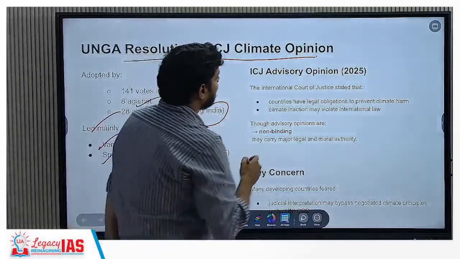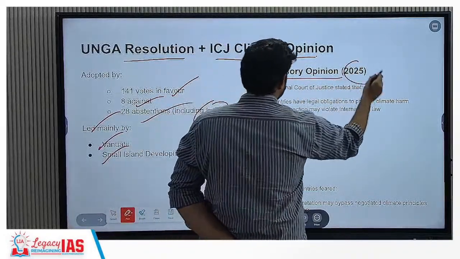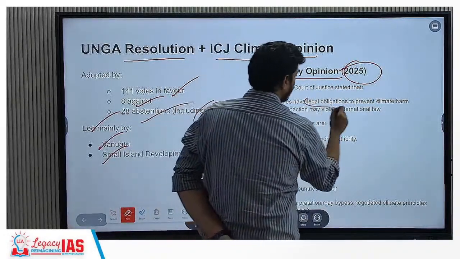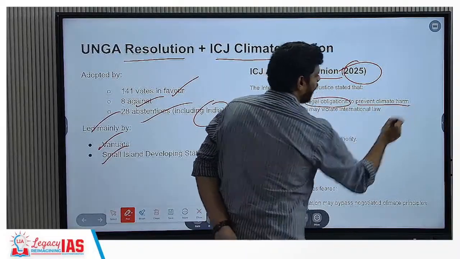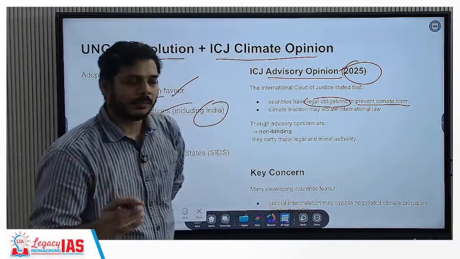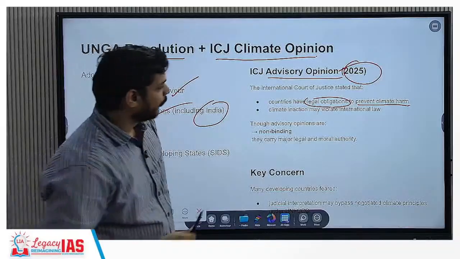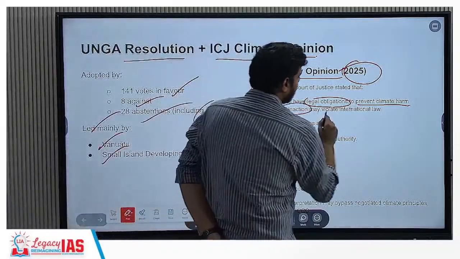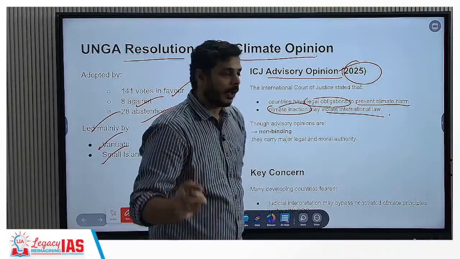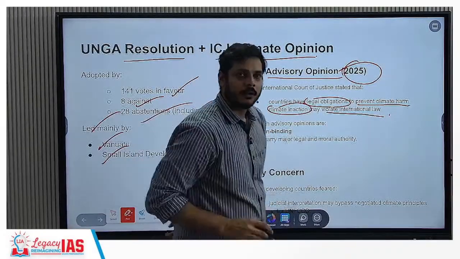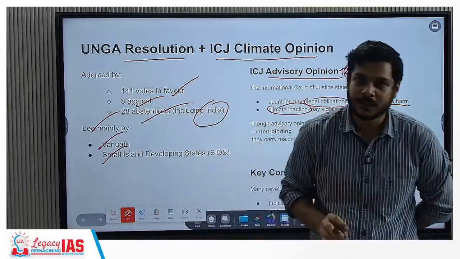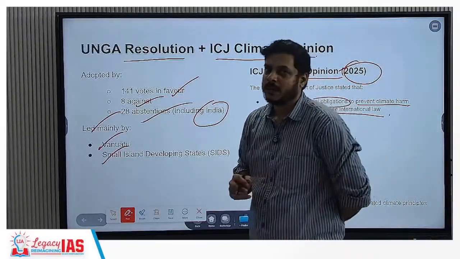Now, what was the ICJ advisory opinion in 2025? It stated that countries have legal obligations to prevent climate harm. Okay, they were trying to make it a legal obligation. Climate inaction may violate international law. This means that if you are not going for preventing harm due to climate change, then your country might be punished for it.